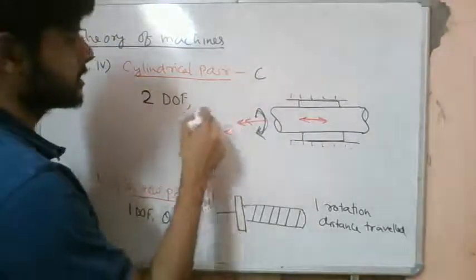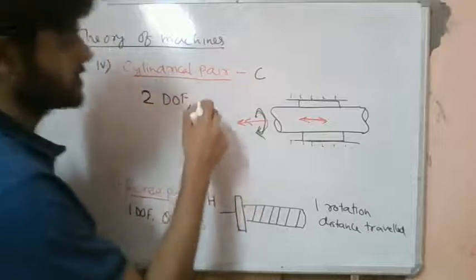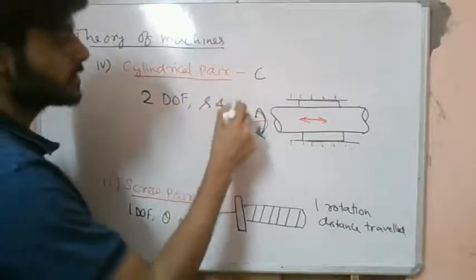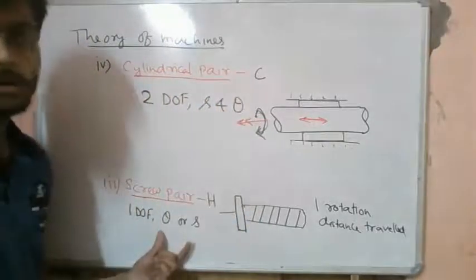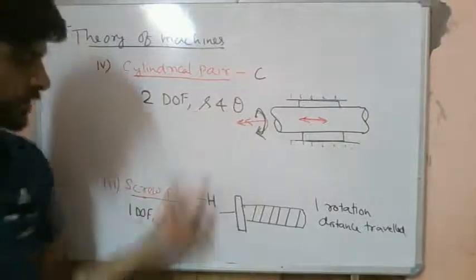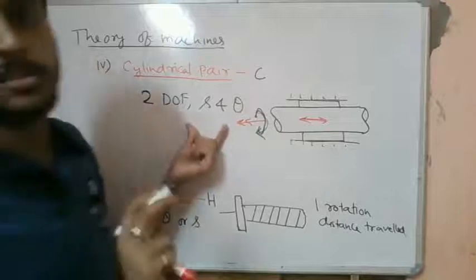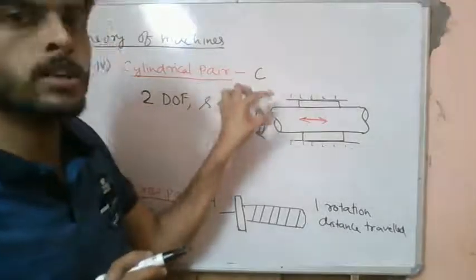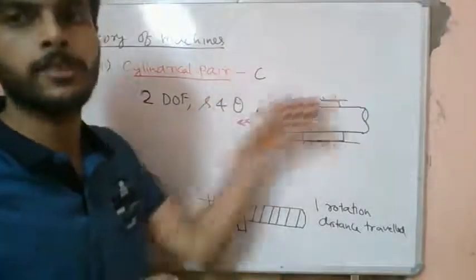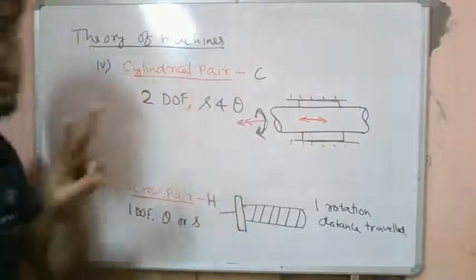So what are those 2 degrees of freedom? They are the joint variables basically: the displacement and the theta. In a screw pair this theta and s are not independent. In a cylindrical pair they are independent. We can independently rotate and we can independently translate it. So it has basically 2 degrees of freedom.